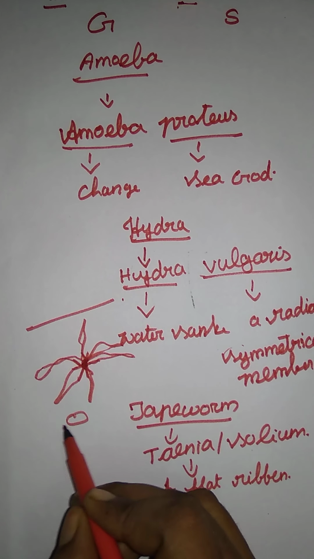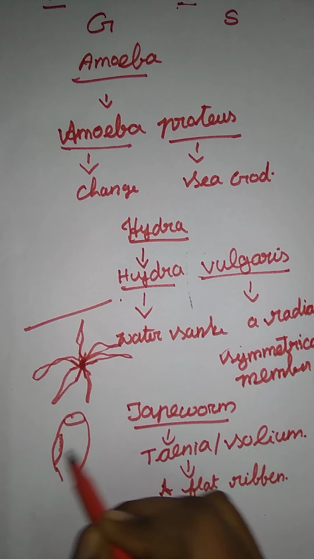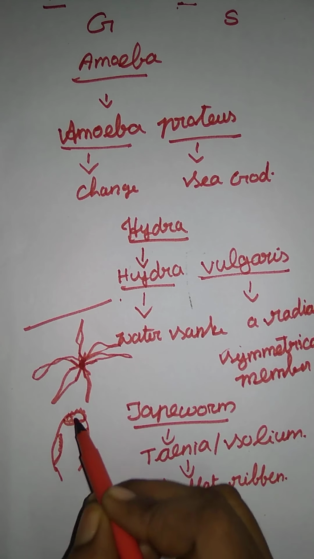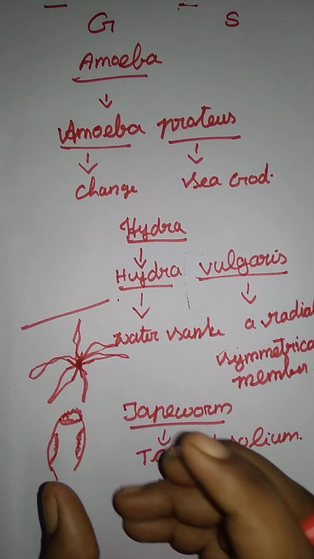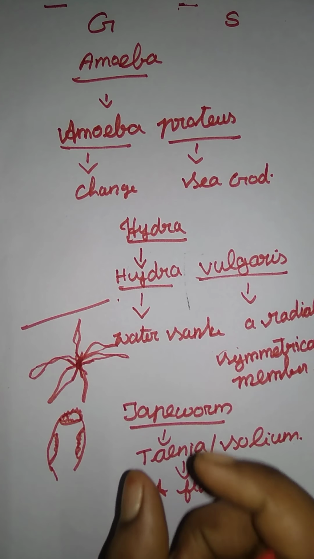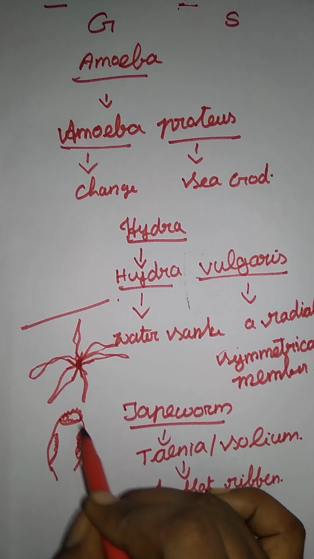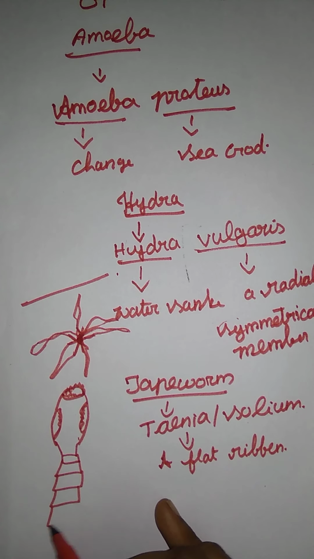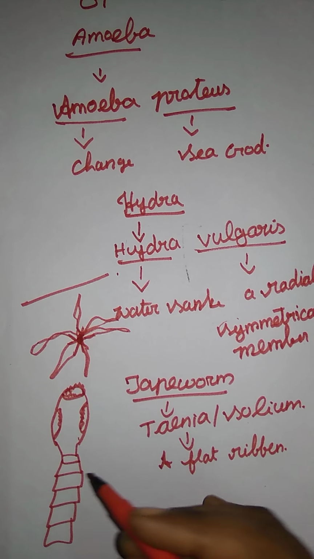Just imagine this is the mouth part of a tapeworm. Here they also have another name, that is the hookworm. Why are they given that name? In the mouth part they have a teeth structure, which acts just like a hook. They attach to the intestinal part of a host, sucking nutrition from it, so they have another name, the hookworm. Here the body is a segmented one, just like this. They have nearly 33 to 36 segments.